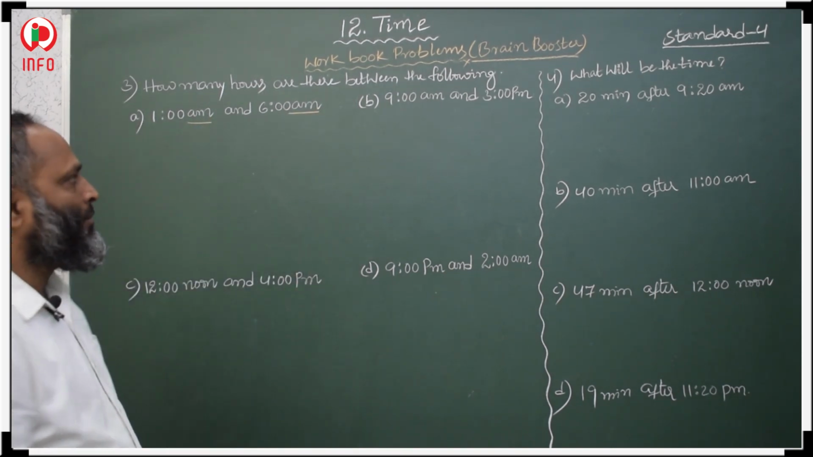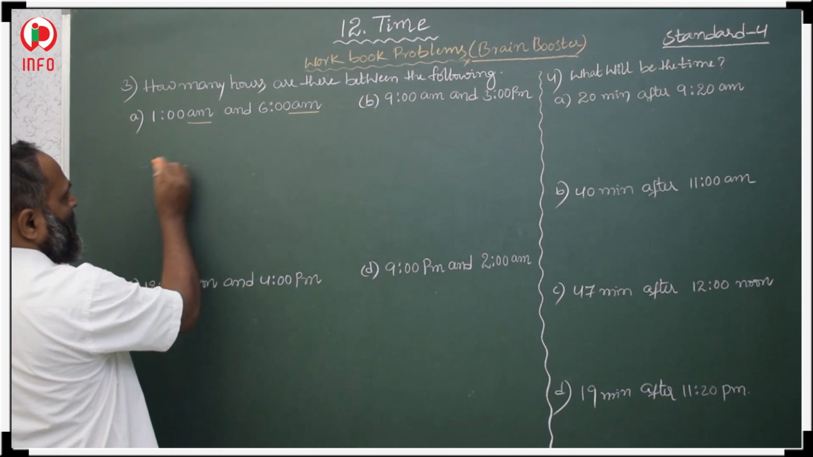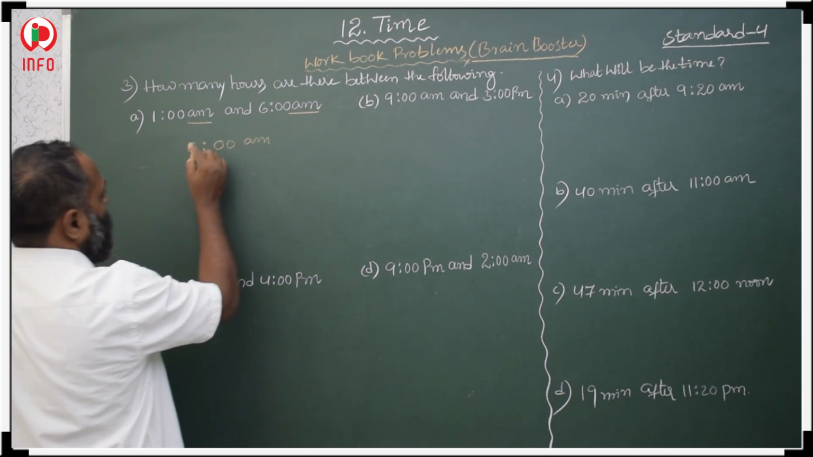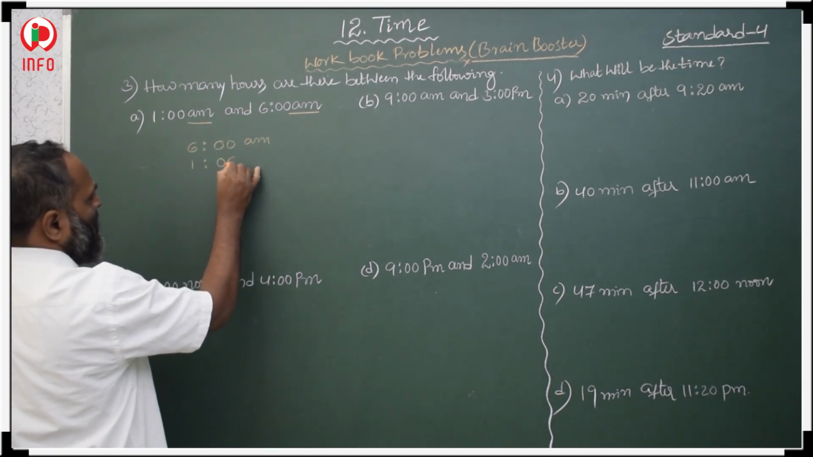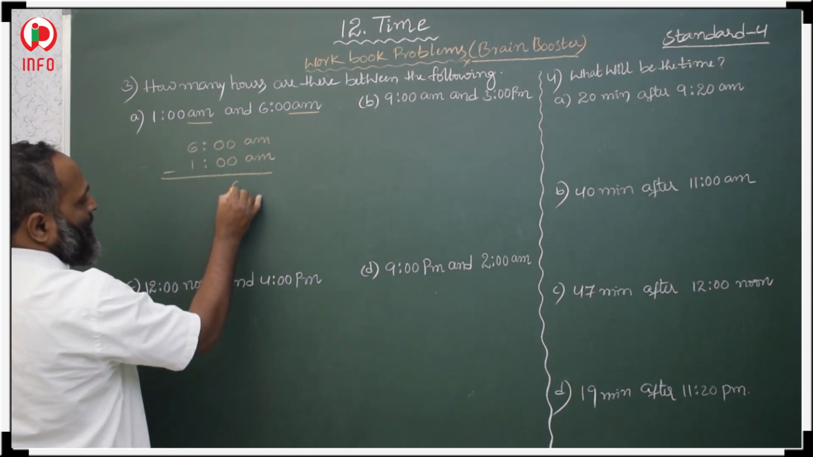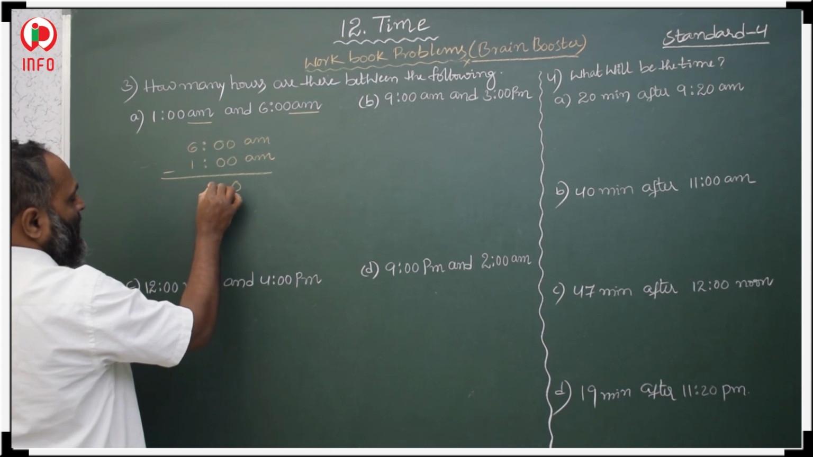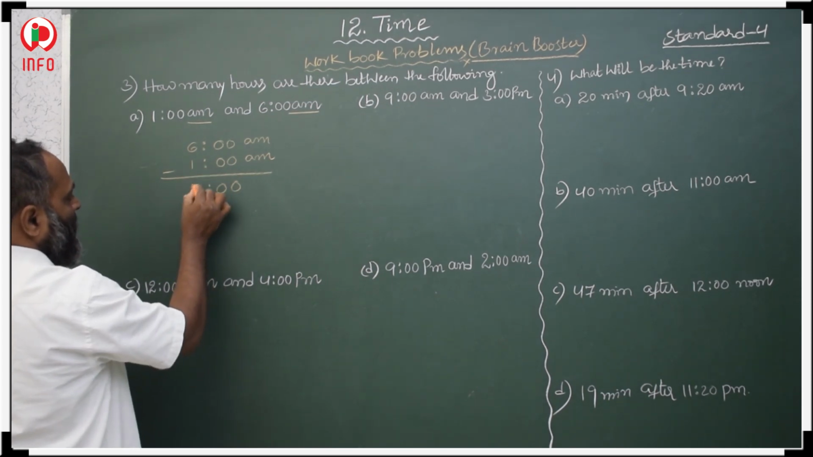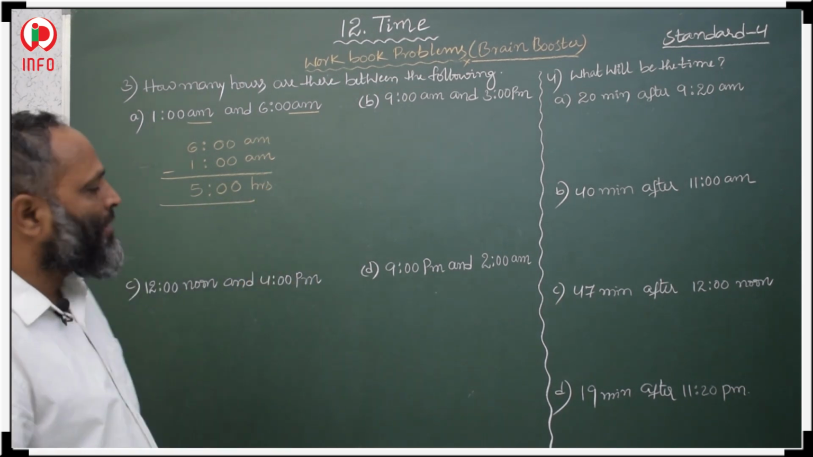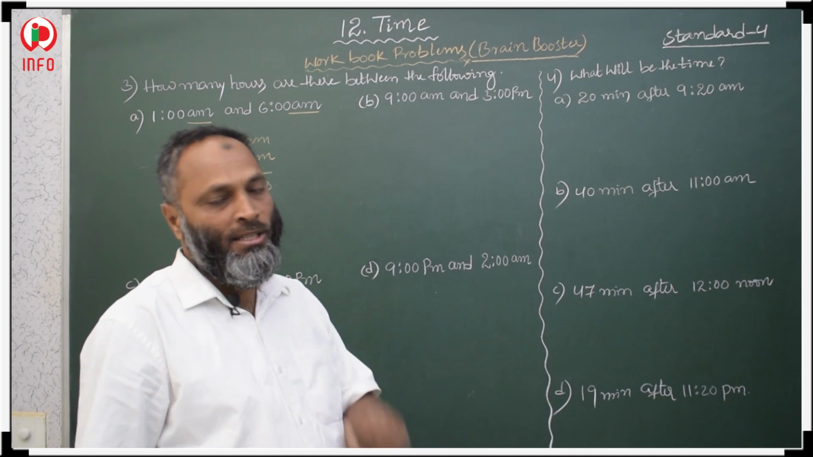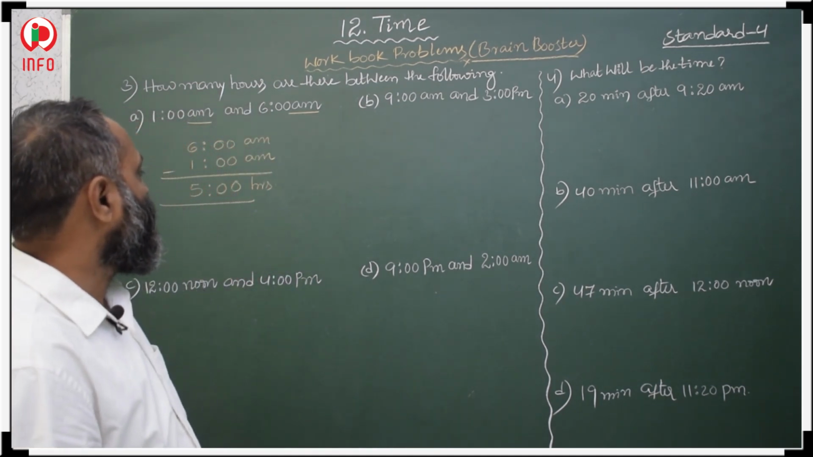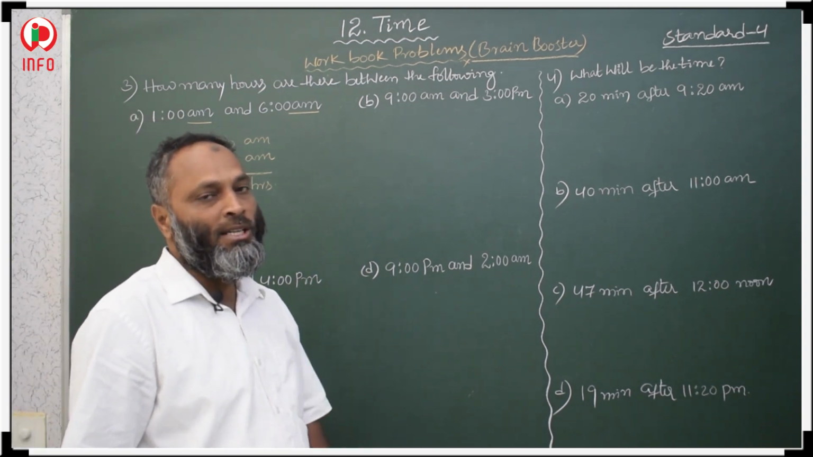If both are the same, we just take whatever is given. So that is first 6 am and here 1 am, and we should find the time difference. Subtract both. 0 minus 0 is 0, 0 minus 0 is 0, 6 minus 1 is 5. So what is the difference between 1 am to 6 am? That is 5 hours difference. So the time difference between 1 am to 6 am is 5 hours.